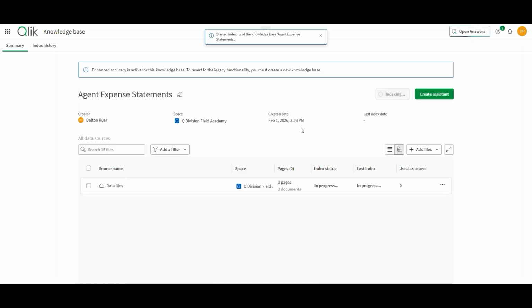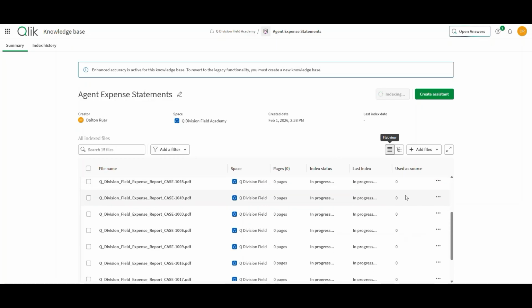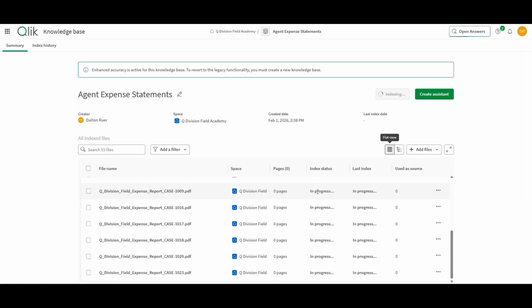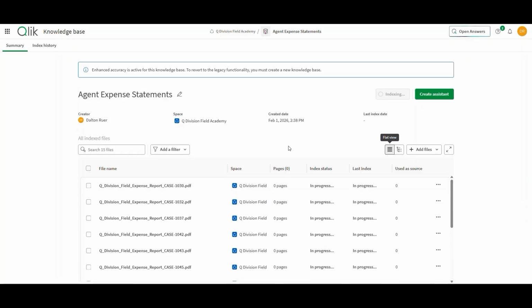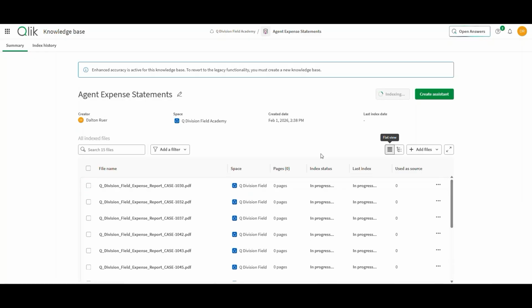Now, because we turned on the advanced, this is going to take a few seconds. So I'm going to bring these down and try to show you. You'll see now when we did the first time and I showed you, they were all done like that because they were super easy. Because we're doing the advanced and because these are larger, they involve tables, we need to do this advanced chunking. It's going to take a second for these things to go. So I'm going to let this run for a second. We should start seeing some of these files get indexed. So I'm just going to keep scrolling. I'm not sure which end it was going to start with because these things aren't in any particular order here.